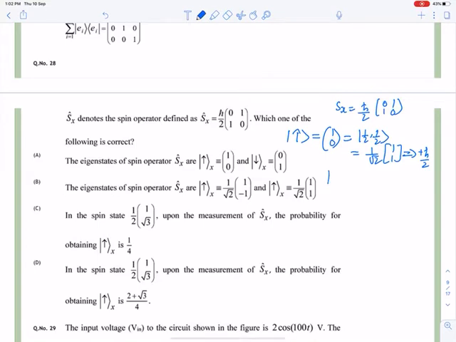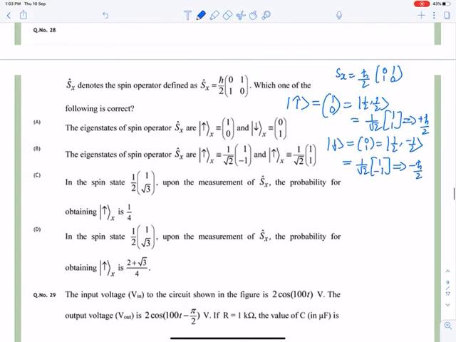If I talk about spin down, then it is 0 1. The eigenvector corresponding to this is 1 minus 1, and the eigenvalue is minus h bar by 2.